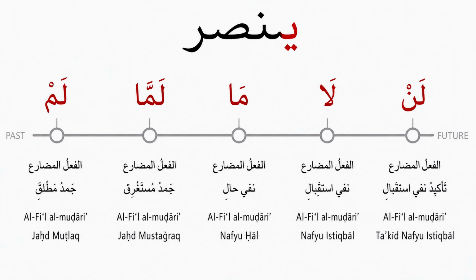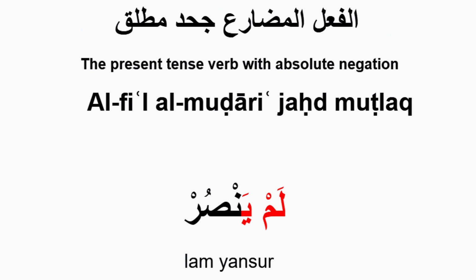In today's video we will learn the next five forms. Let it be mentioned beforehand, all forms in this video have to do with the الفعل المضارع form. Outwardly they look like الفعل المضارع, but of course they have different meanings. The name of the next form is الفعل المضارع جهة مطلق. The form we will use is لم ينصر, and it means he did not help.